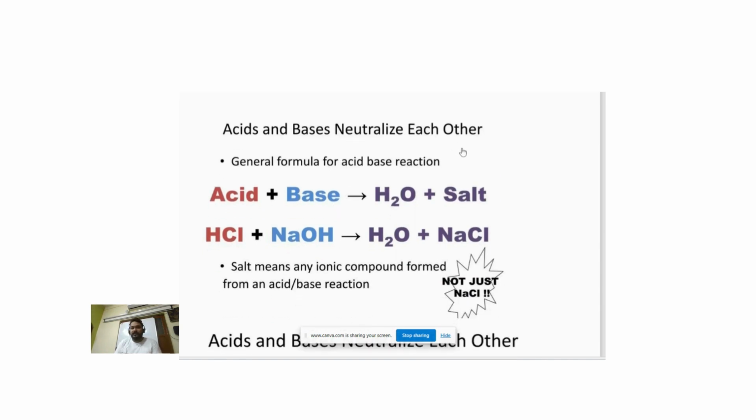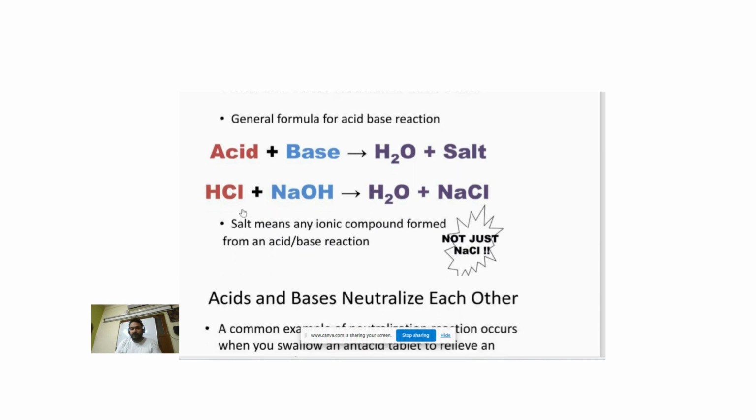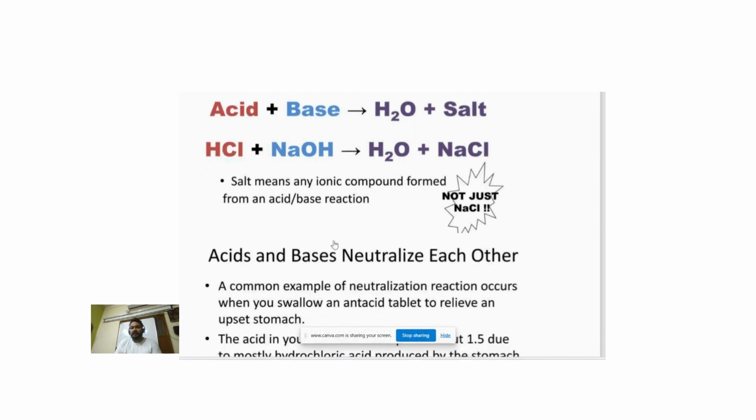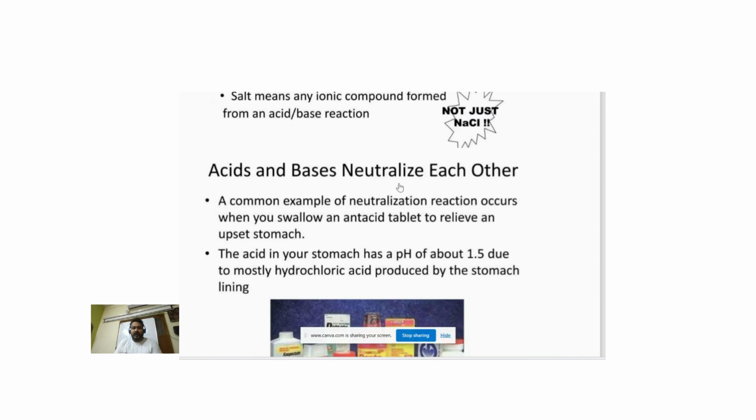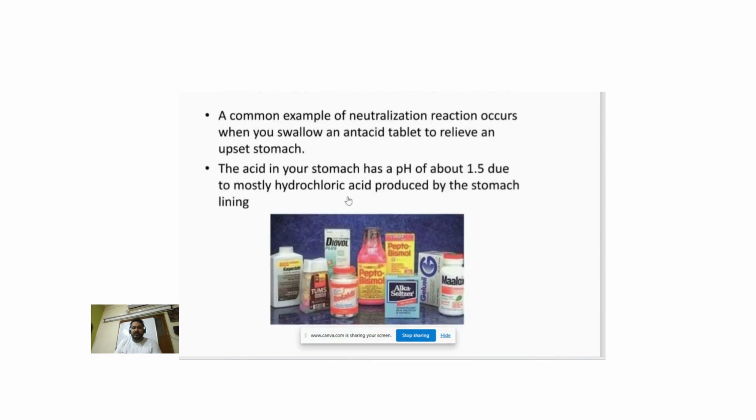Acid and base neutralization reaction. Acid reacts with base to form salt and water. An example is hydrochloric acid and sodium hydroxide, forming NaCl and water. Acid and base neutralize each other.